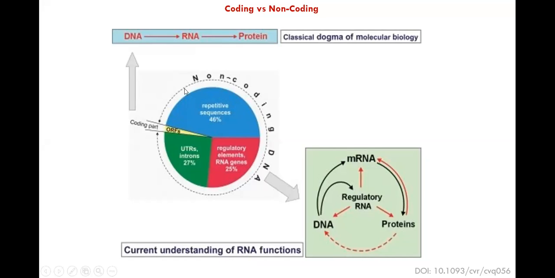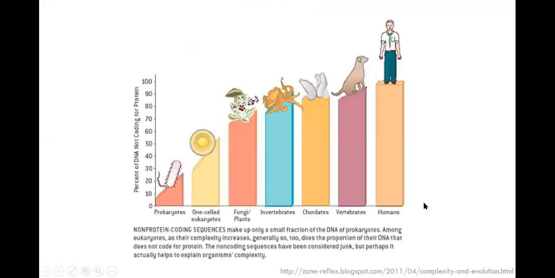They defined that they could see highly repetitive sequences in a given non-coding portion. There are some RNA genes, regulatory genes, some introns, intergenic regions, and untranslated regions. With further understanding of non-coding DNA, we can say that the central dogma is not a straight line. There is a circularity and different regulatory controls. RNA can control RNA, RNA can control proteins, and a lot of transcriptional mechanisms have been identified.